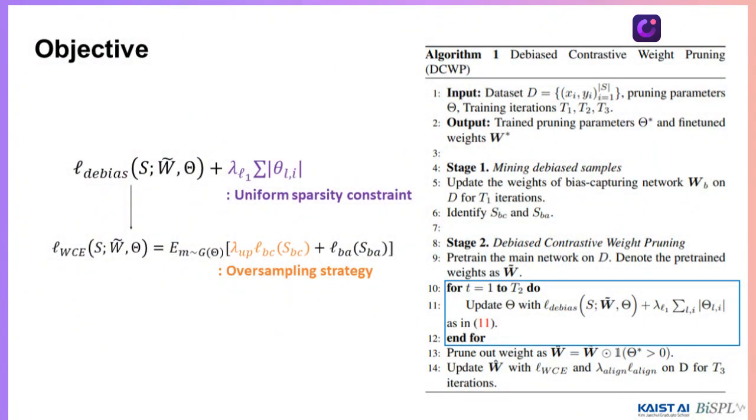Our objective includes a uniform sparsity constraint and a debiasing loss. The uniform sparsity constraint is implemented with an L2 loss of pruning parameters. For the debiasing loss, we first mine bias-conflicting samples included in the training set. Then, we oversample these identified samples to simulate the mixture distribution.